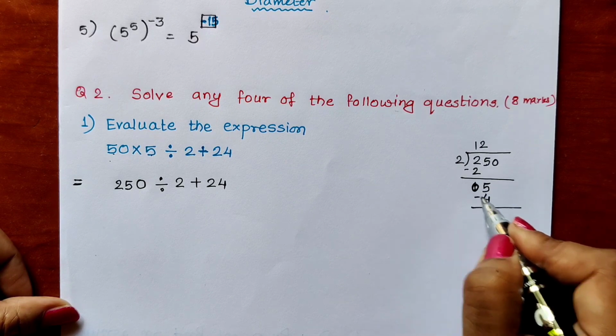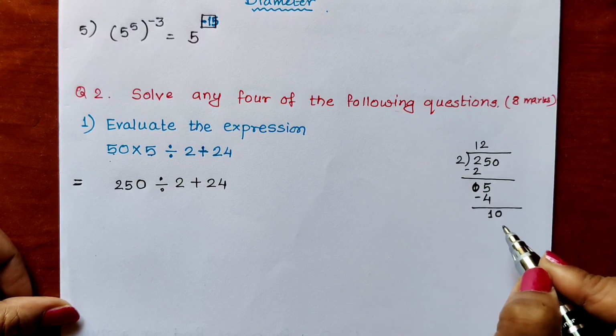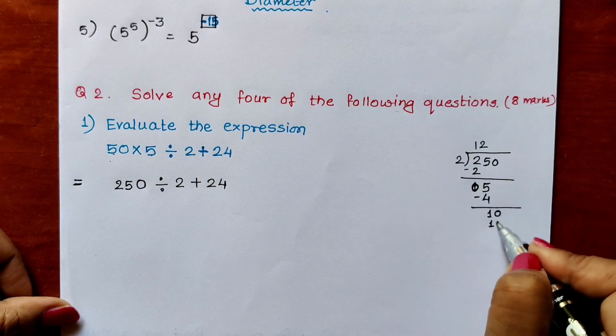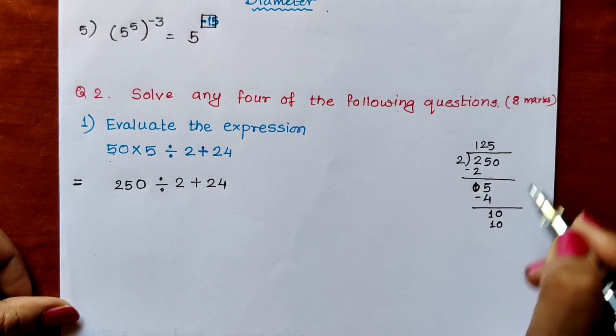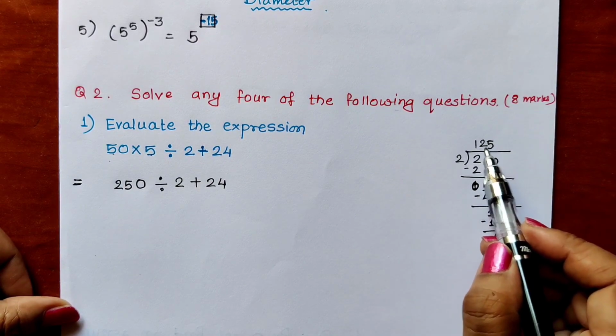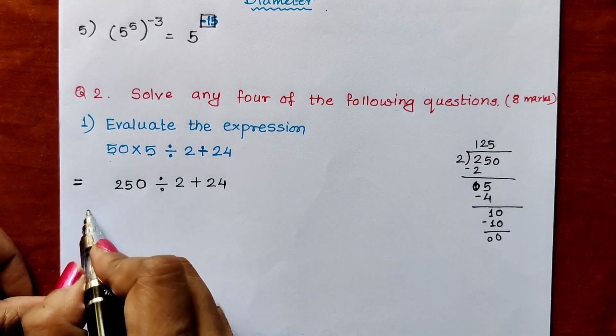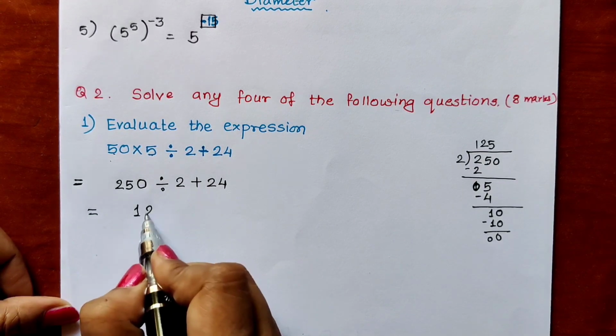5 minus 4 is 1. We have to put down this 0. Then 2 5s are 10. Remainder is 0. Quotient is 125. That means answer is 125. So the answer of 250 divided by 2 is 125.